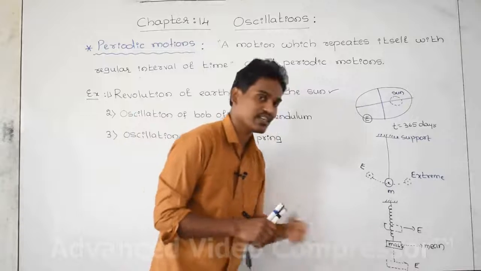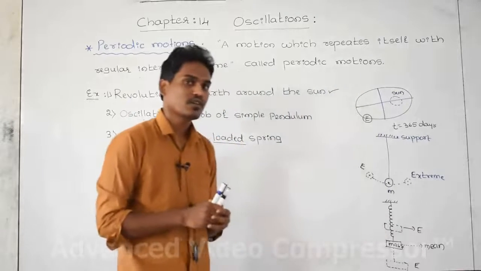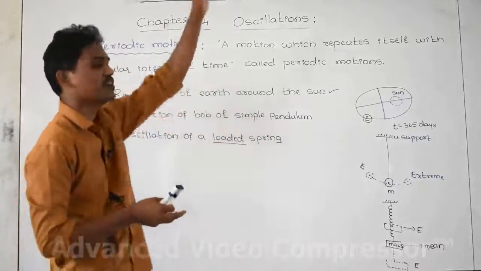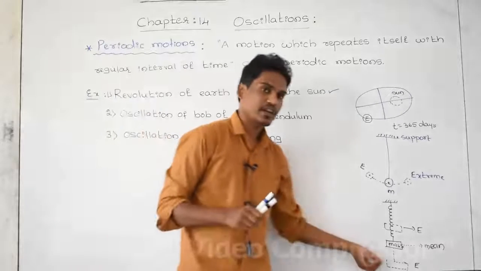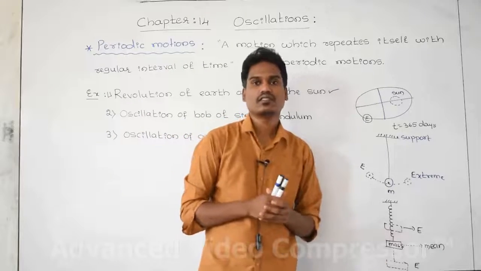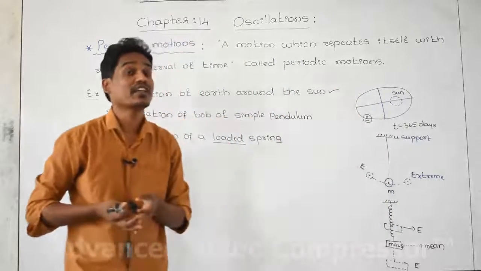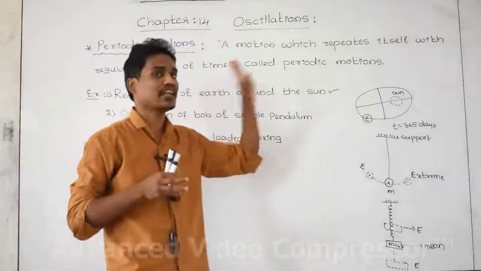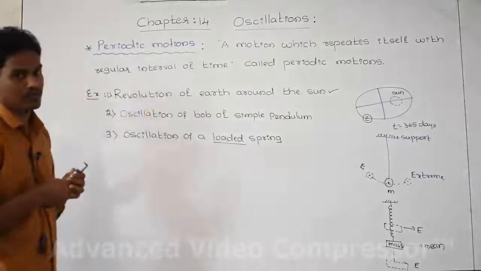it is exactly the same. The body itself keeps repeating its motion. What is the time taken for each cycle? A regular interval of time, meaning constant time. Same, for each and every cycle the motion is repeating itself and the time taken by the body for each and every cycle is the same, that is, regular interval of time it is maintaining. Therefore it is also an example for periodic motion.